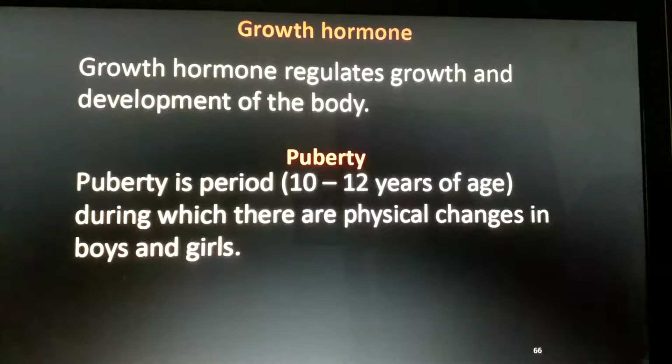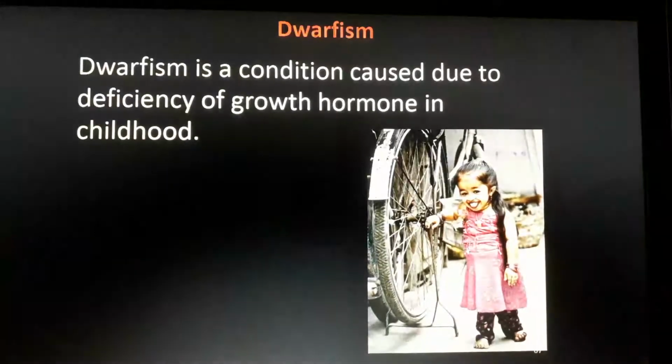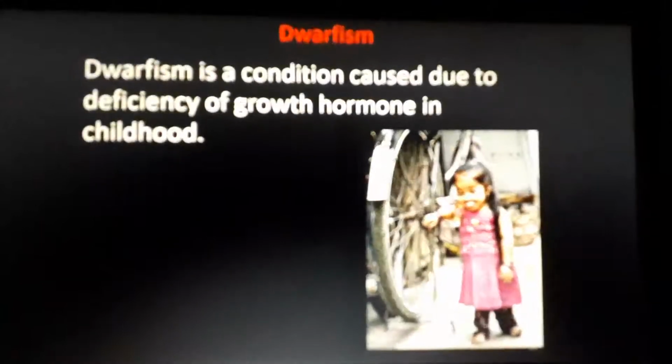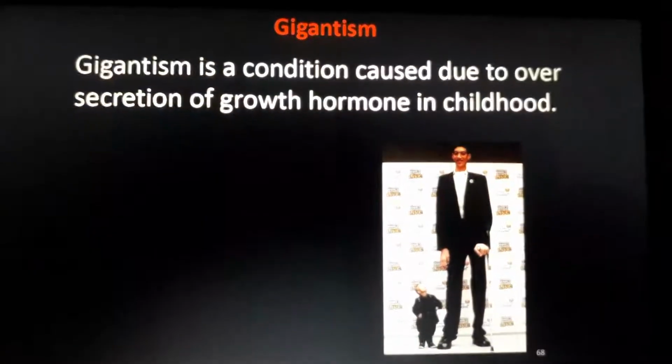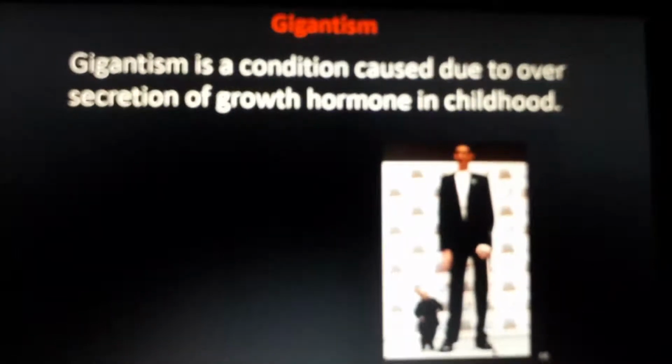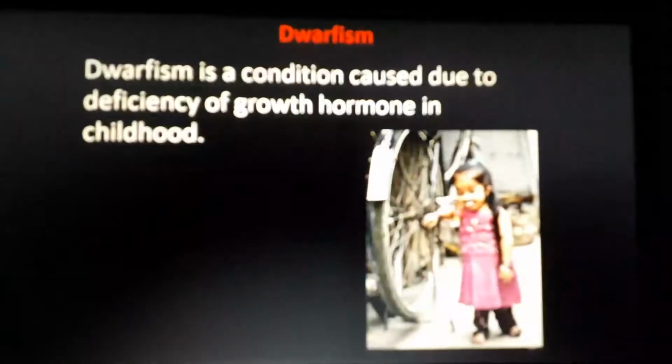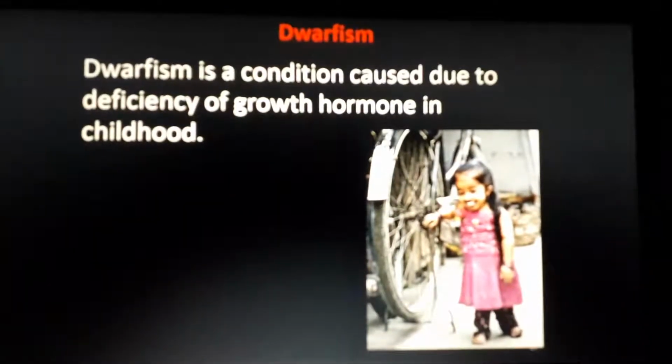Growth, from your childhood to the adult time, is controlled by the pituitary gland. Understand? So, have you seen dwarfs? They are dwarfs. These are giants. Two conditions are there: one is dwarfism, one is gigantism. Just by seeing the photo, you can understand it. If more growth hormone is secreted by the pituitary gland, gigantism will occur, and if less hormone is secreted by the pituitary gland, dwarfism will occur. Any doubt? Is it clear or not?